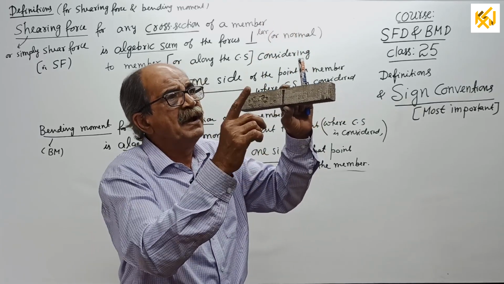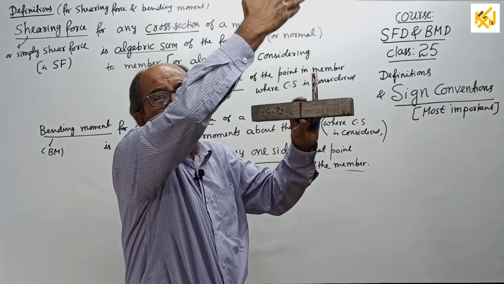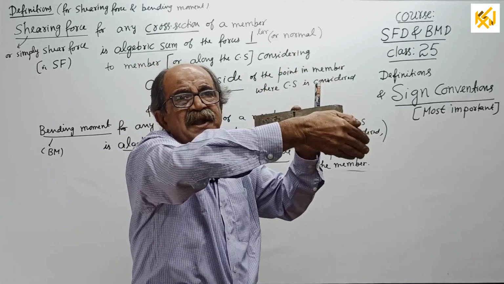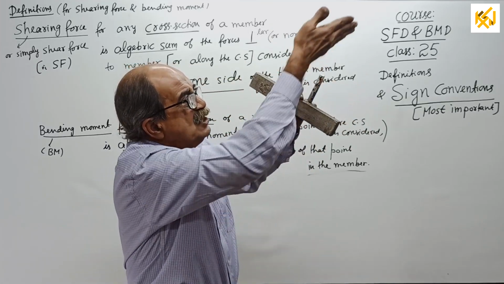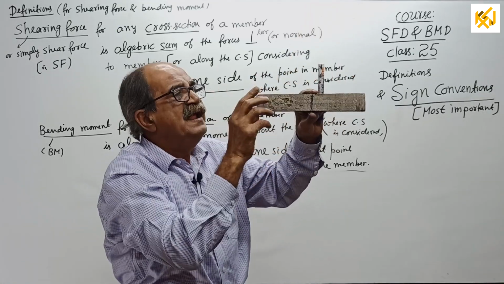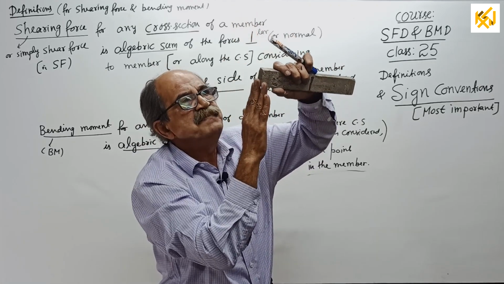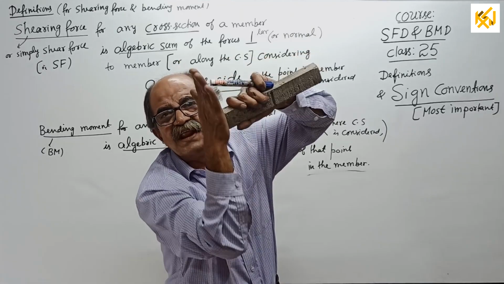Same way, remember that the force for shearing this way should be perpendicular to the member. See, it should be perpendicular to the member. Very important. If the member is this way, it should be perpendicular to the member this way. Or, other way you can tell, it is along the cross section. See, if the member is tilted, along the cross section, this is shearing force.